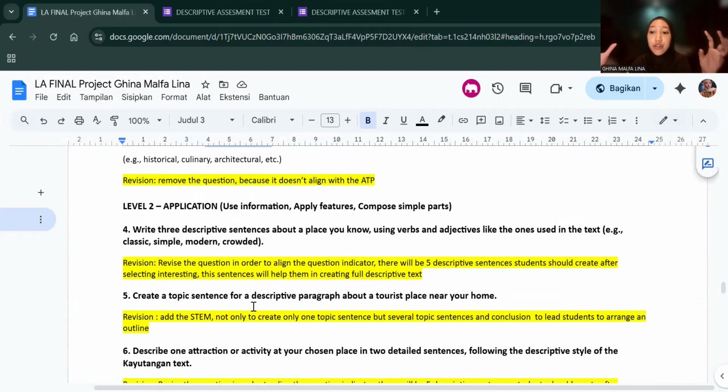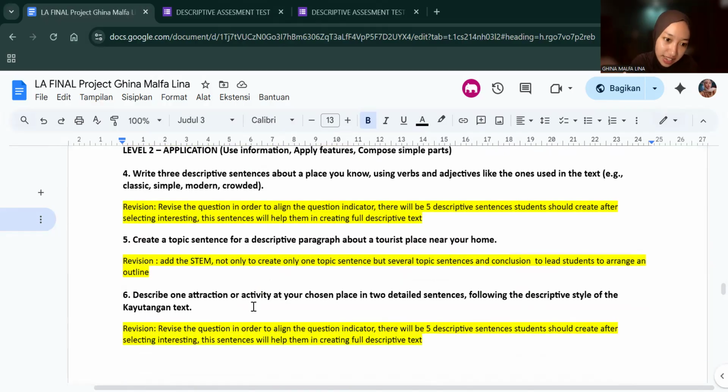And I decided to revise all of these three questions into one question because we have a shorter time in conducting this test, so only one question. Before that, students had to make three sentences for each, and I decided to compile this into one question, but they have to create five descriptive sentences.